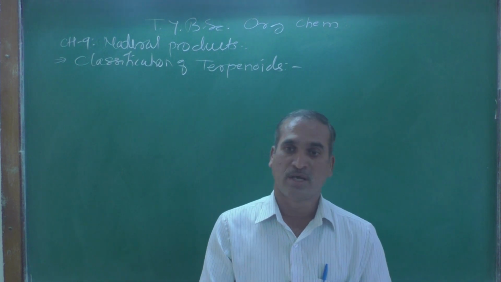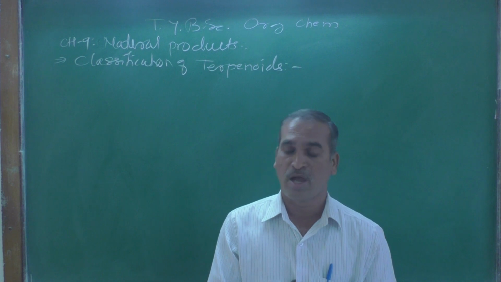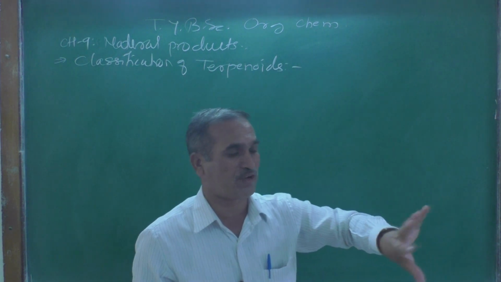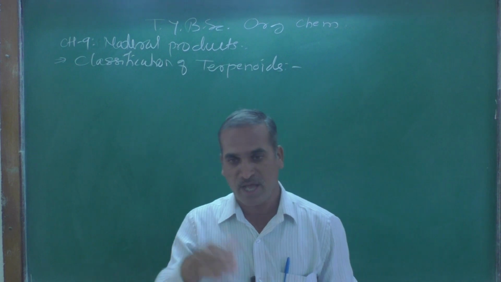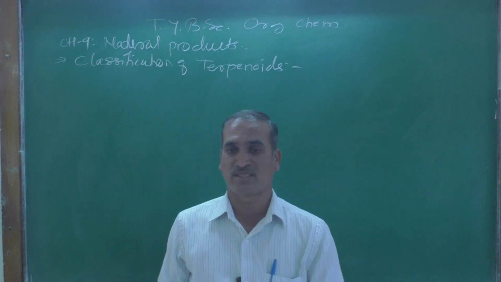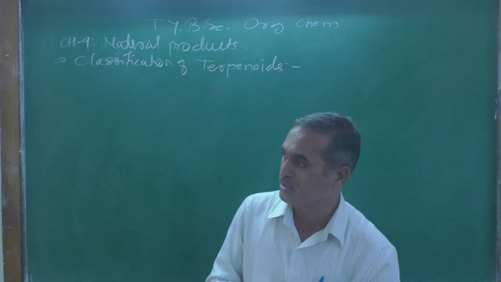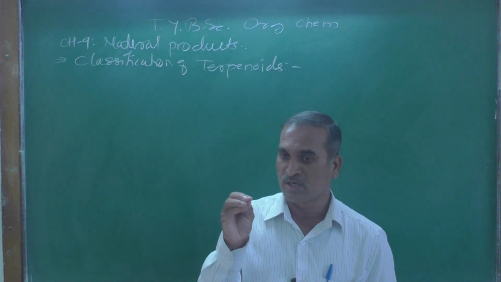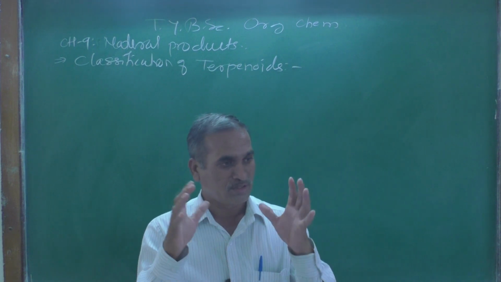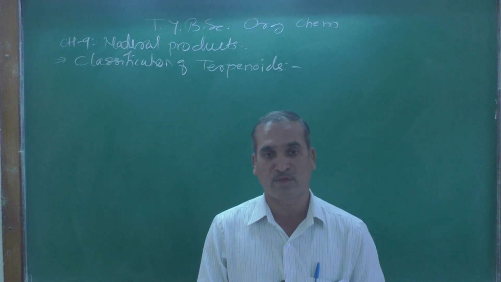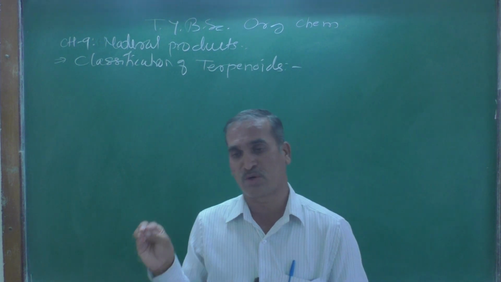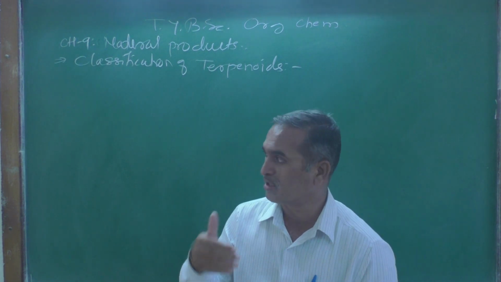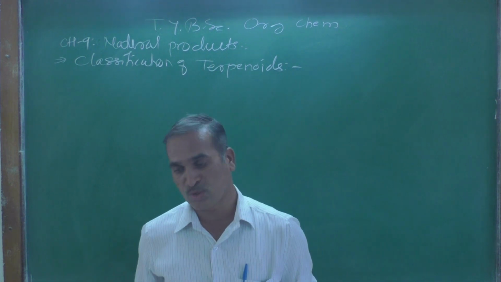For isolation there are 4 different methods, and after isolating by these methods we can purify the natural compound by using different techniques, such as fractional distillation, crystallization, column chromatography, thin layer chromatography, gas chromatography, or HPLC, high performance liquid chromatography.